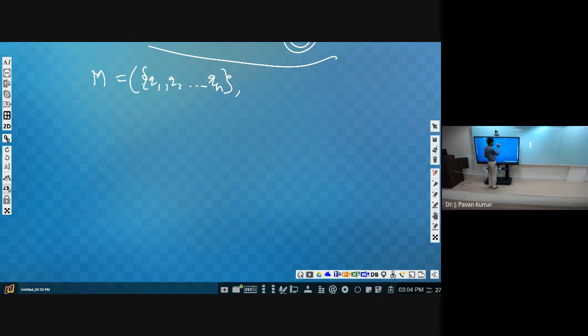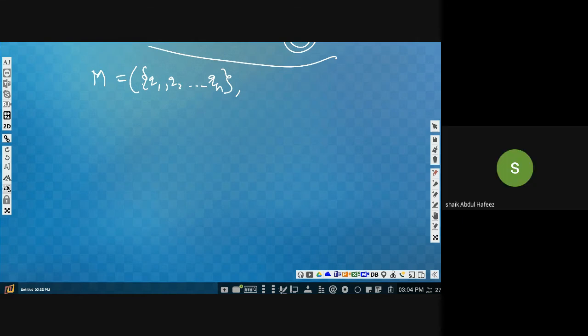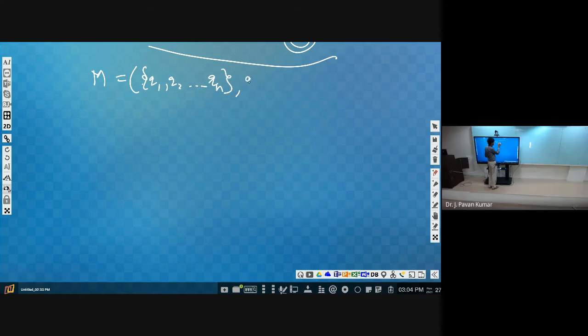How many initial states can we have in the machine as per our discussion? Only one. For uniformity, I am considering here Q naught, and this one as Q1. Why? Because in most of the textbooks they refer to Q naught as the starting state. So Q naught is the initial state.